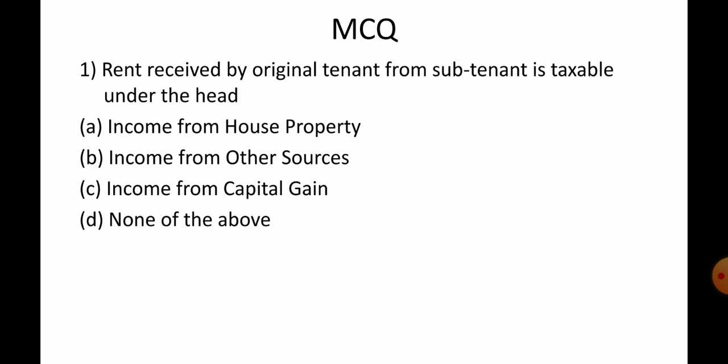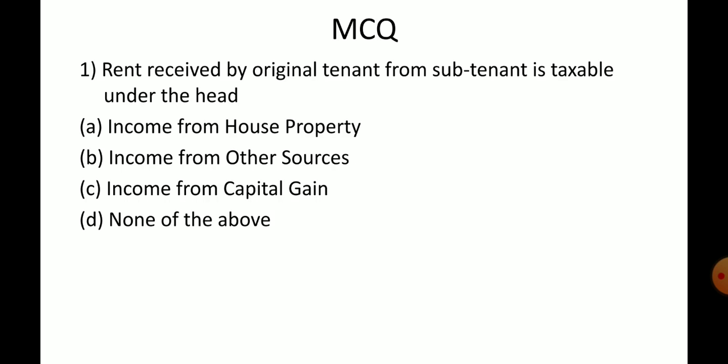So let me explain this to you. Suppose, being an owner, if he is going to let out the house property to one person, he becomes an original tenant. So that tenant, what he is going to do, he is going to sublet it, in the sense he is going to rent the same house to some other person.